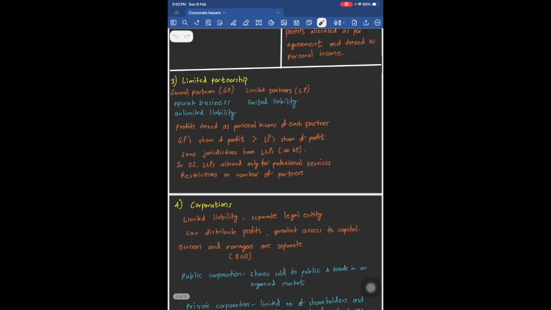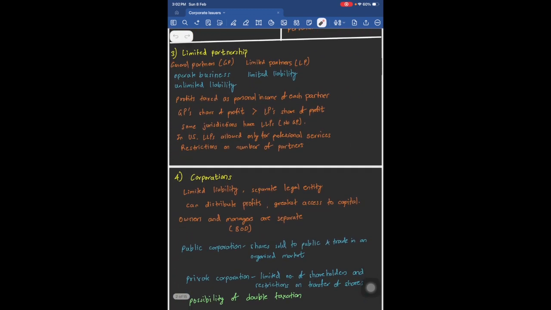Then we have something called as a limited partnership. There are two types of partners in a limited partnership. One being a general partner, which is a GP, and then you have limited partners, which is LP. Now, the general partners are responsible for operating the business, whereas the limited partners are responsible for contributing capital. General partners have unlimited liability, whereas limited partners have limited liability.